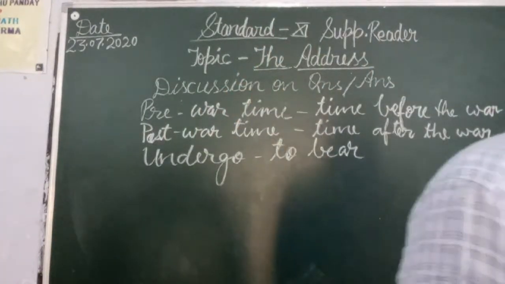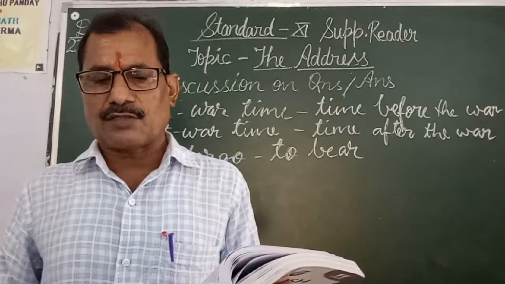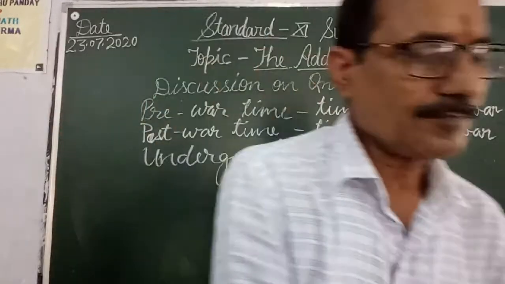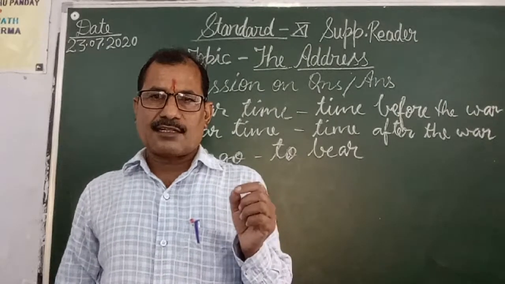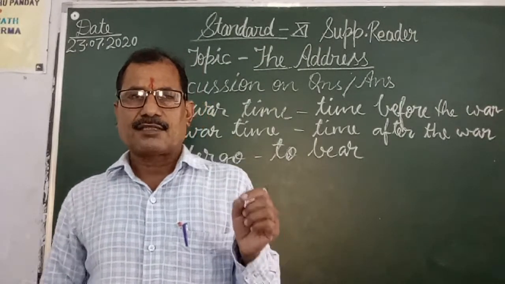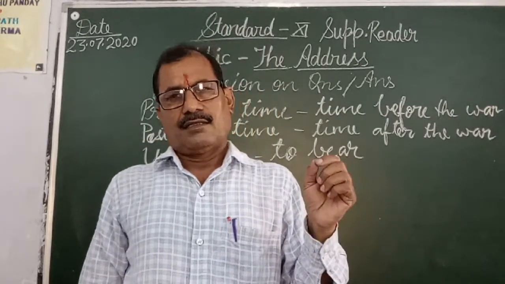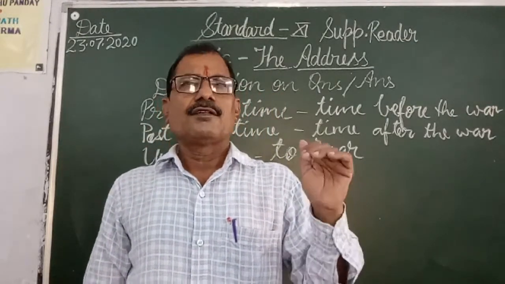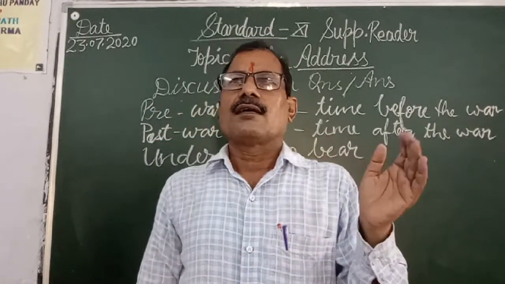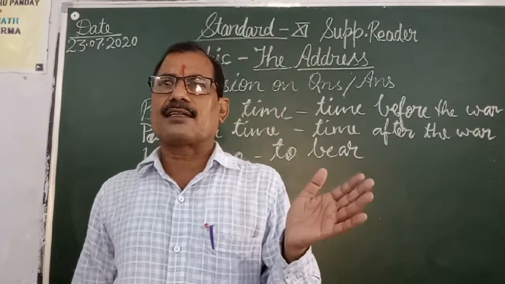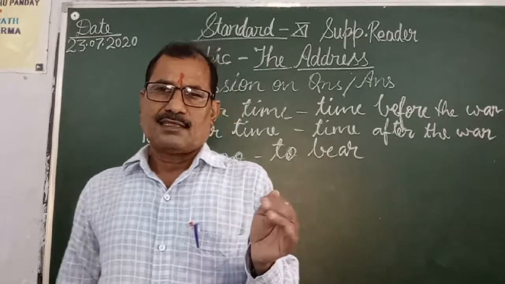And my dear students, the third question is, why did the narrator of the story want to forget the address? So, the narrator of the story wanted to forget the address because when she came back to her house before the war, she saw that Mrs. Darling was taking one thing and the other thing from her house day by day.